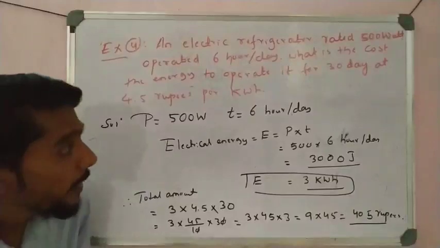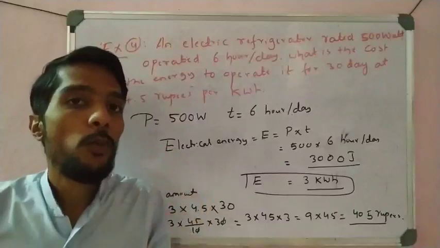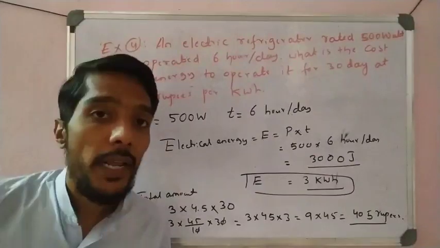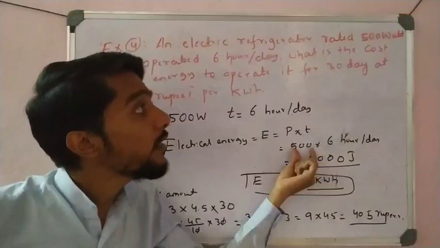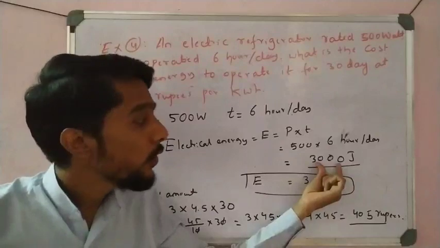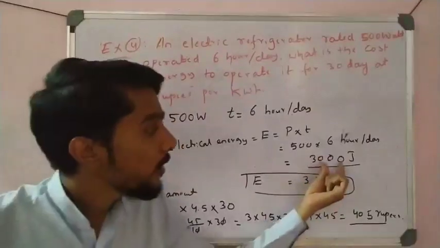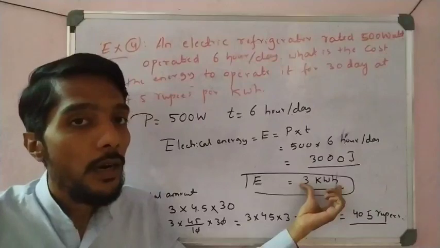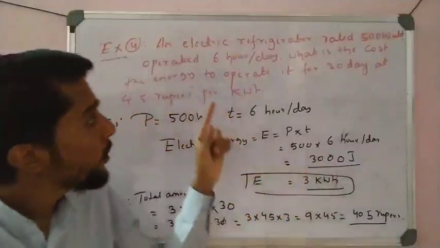Simple one. We have to calculate energy because for 1 kilowatt hour there are 4.5 rupees. First we calculated how much energy we actually use in one day, for 6 hours. Energy is equal to power into time, so 500 watt into 6, which is 3000, and converted into kilowatt hour it is 3 kilowatt hours for 6 hours.